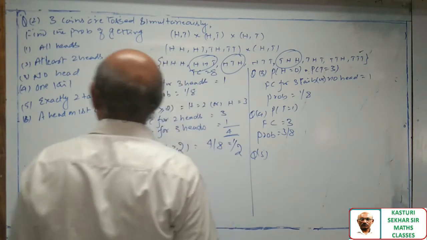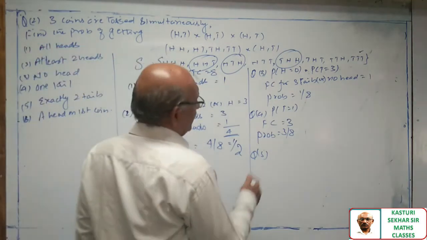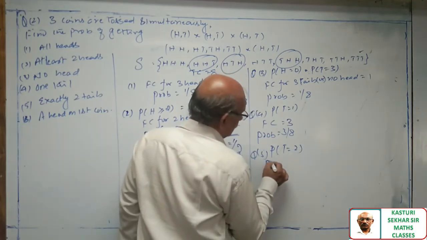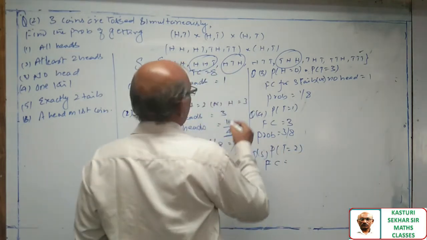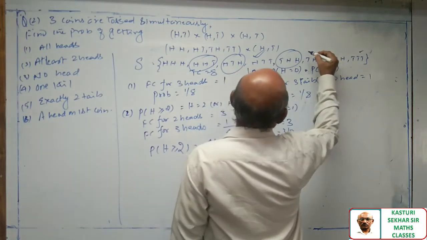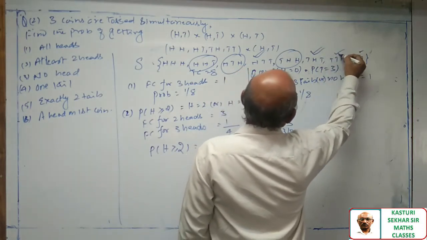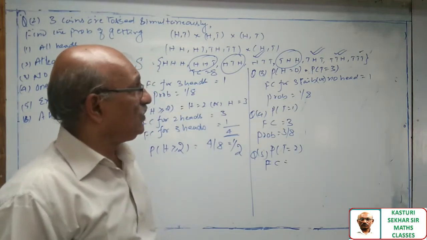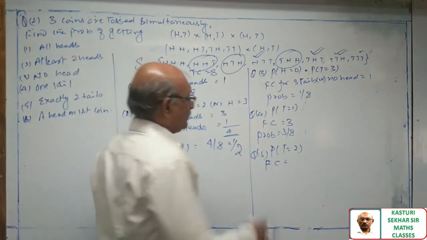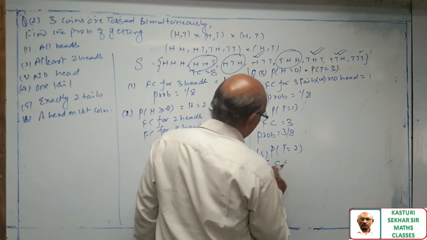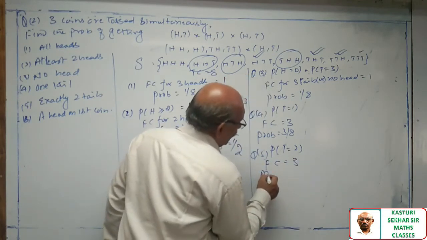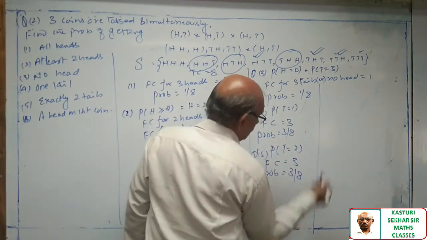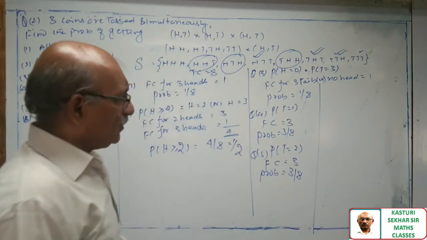Question number 5. Exactly 2 tails. Tails is equal to 2. Favorable cases, 2 tails: 1, 2, 3. These are the 3 cases. So probability is equal to 3 by 8.